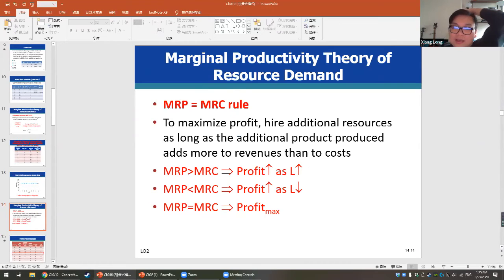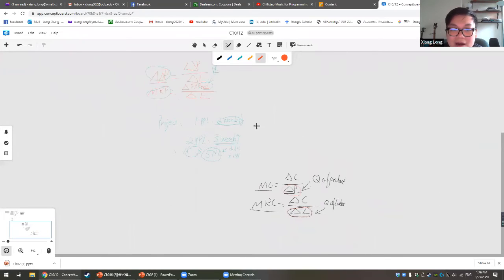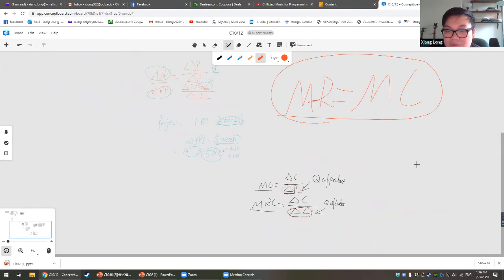So again, the marginal productivity theory of resource demand. We talk about this golden rule so many times. If you still recall, the golden rule we talked about before is that we need to use marginal revenue equal to marginal cost. So in this case, we just substitute marginal cost with marginal resource cost, and marginal revenue with marginal revenue product.